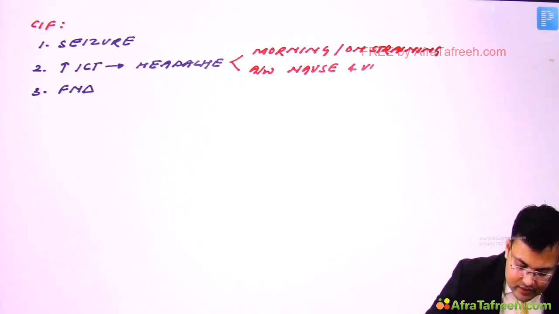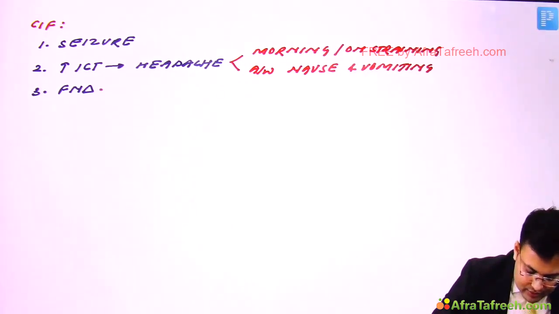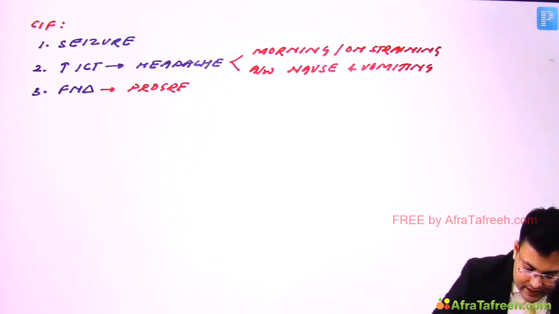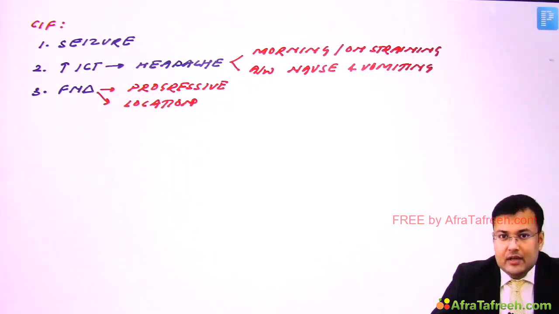Clear? What kind of focal neurological deficit? It is progressive, and generally it is dependent on the location. So the type of focal neurological deficit will be dependent on the location.